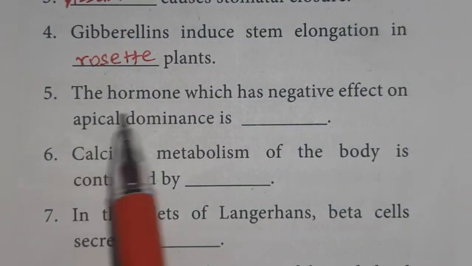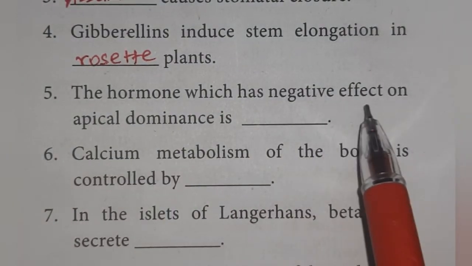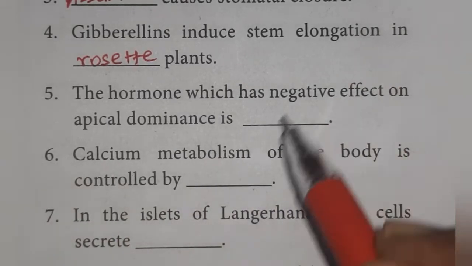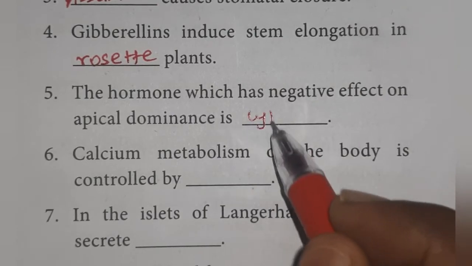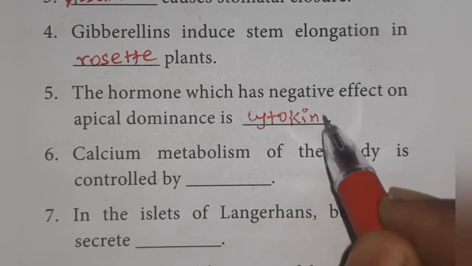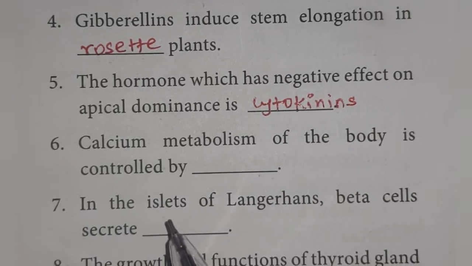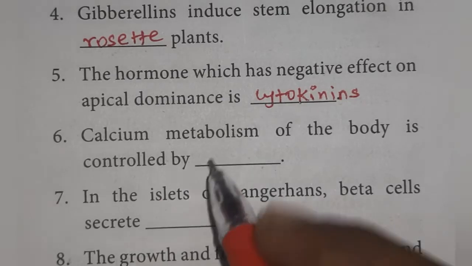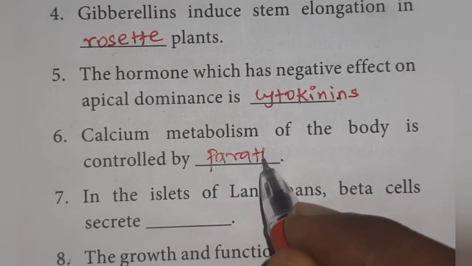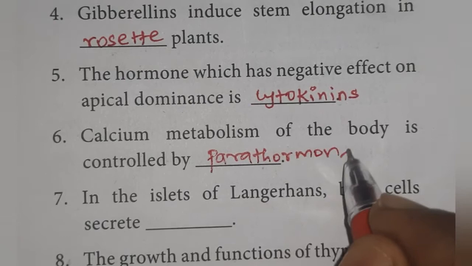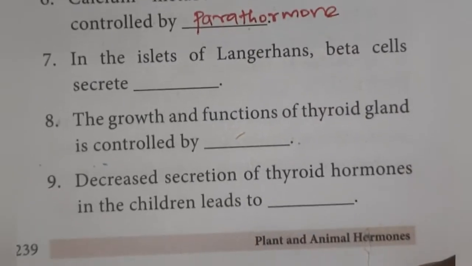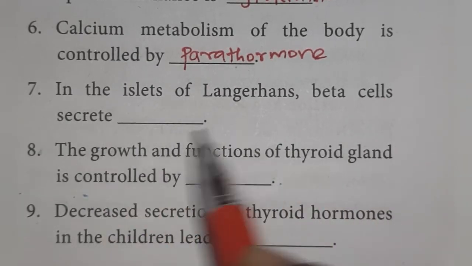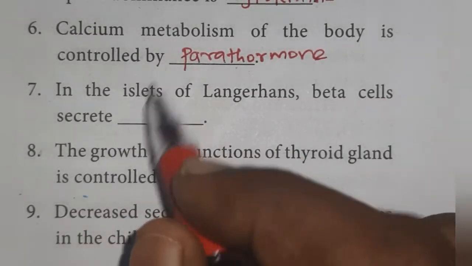Fifth one, the hormone which has negative effect on apical dominance is cytokinins. Sixth one, calcium metabolism of the body is controlled by parathormone. Then seventh one, in the islets of Langerhans beta cells secrete insulin.